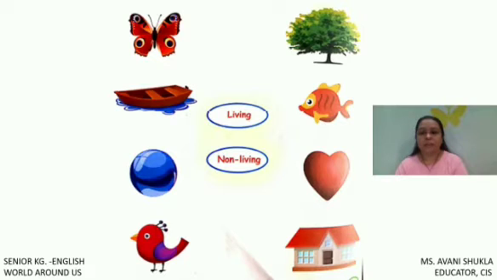This is a heart-shaped balloon, right? So let's find out which are the living things and which are the non-living things. In the first circle, there is living thing, and in the second circle, there is non-living things. Okay, so let's start matching.